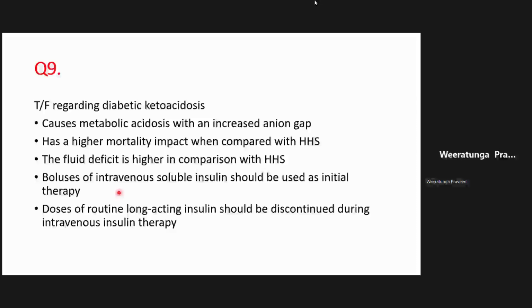So fluids are most important. Secondly, potassium replacement, and then the insulin infusion is what you do. You don't need to manage the acidosis because it auto-corrects itself most of the time, unless, of course, the pH is life-threateningly low, like less than 7, for example.